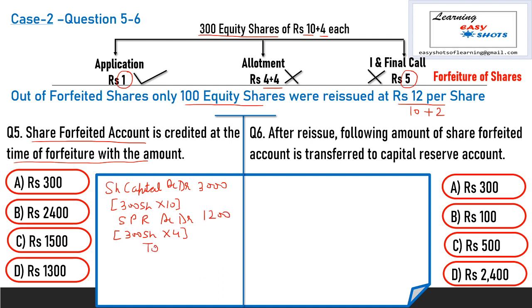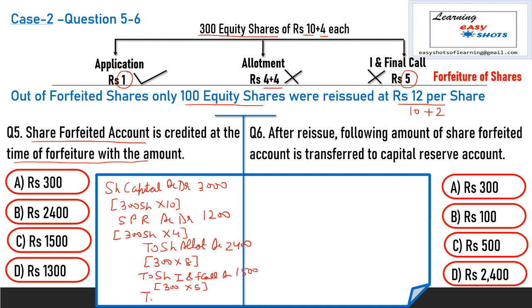Now first we credit that installment which is not paid by the shareholder. Here the shareholder does not pay allotment money of rupees 8 per share, so to share allotment account, number of shares 300 at the rate of rupees 8, 2400, and to share first and final call account, number of shares are 300 and final call amount is 5 rupees per share, so 1500.